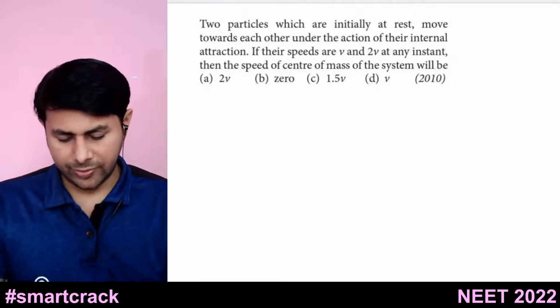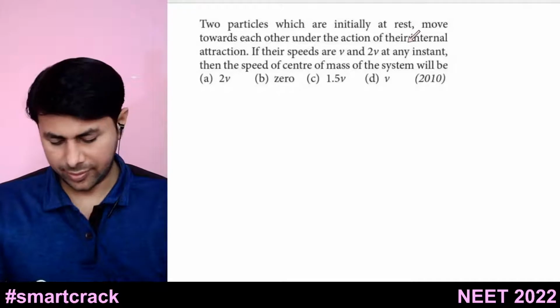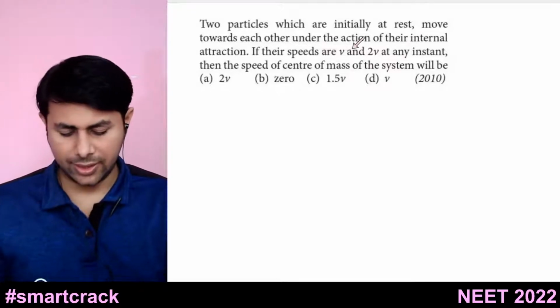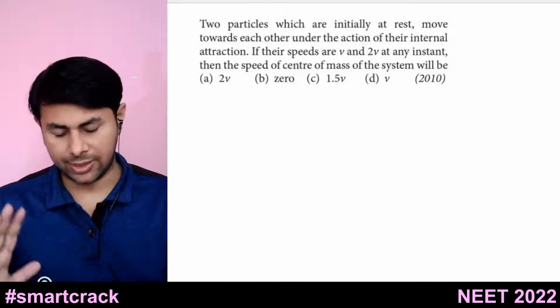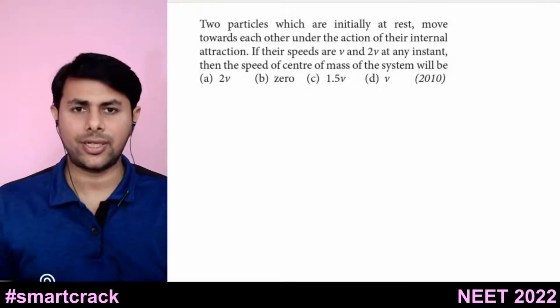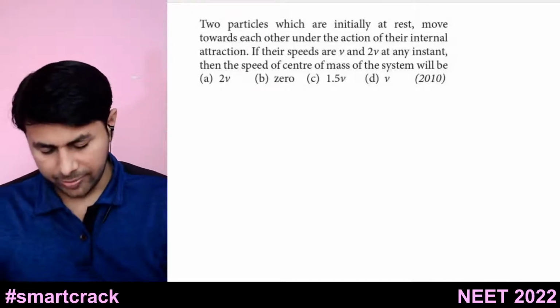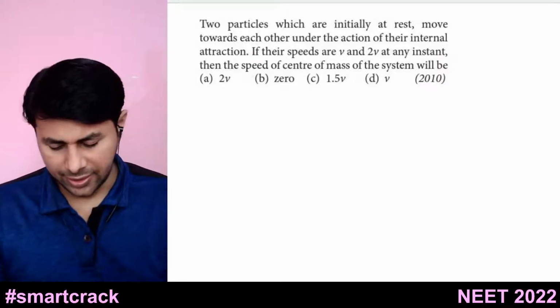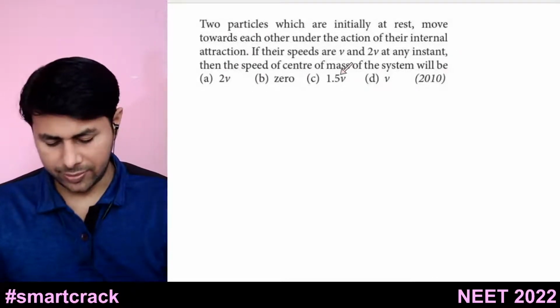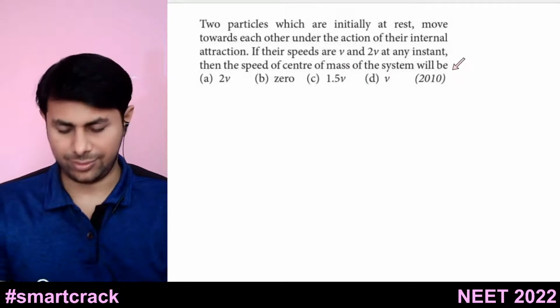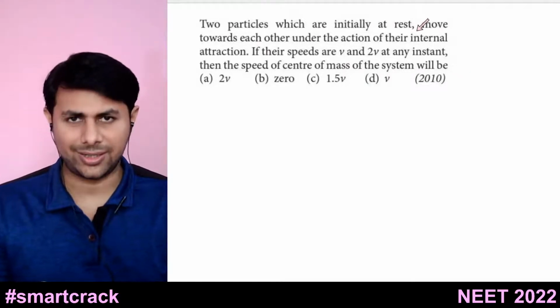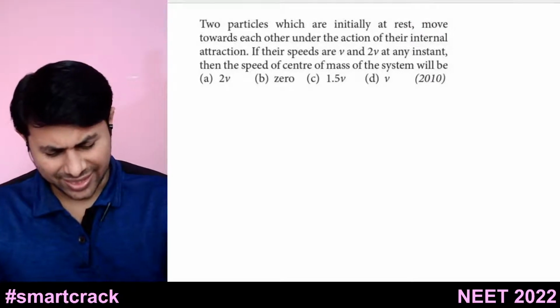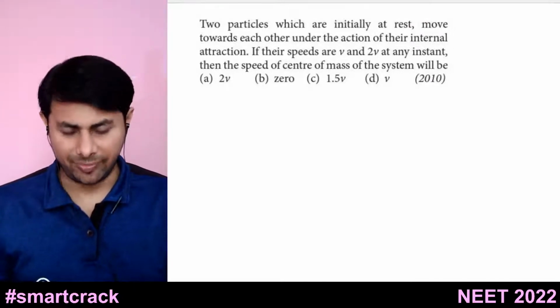Two particles which are initially at rest move towards each other under the action of internal attraction. So there is no external force. Again, this can be similar to the last problem. If their speeds are v and 2v at any instant, then the speed of the center of mass of the system will be? All right, this is exactly similar to the last problem.